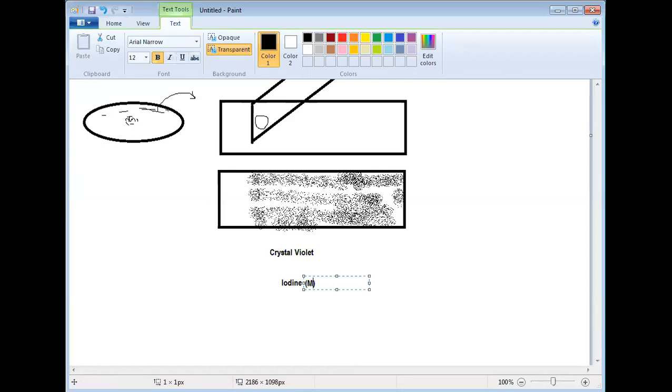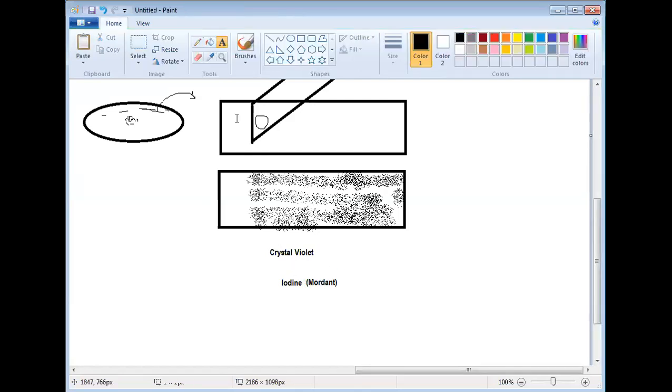Under that condition, we can use a mordant. What is a mordant? A mordant is a color fixer. So here in this case, we use iodine as a mordant. So when we add crystal violet and then add iodine, they will bind each other and form a complex that is called the crystal violet iodine complex, right?